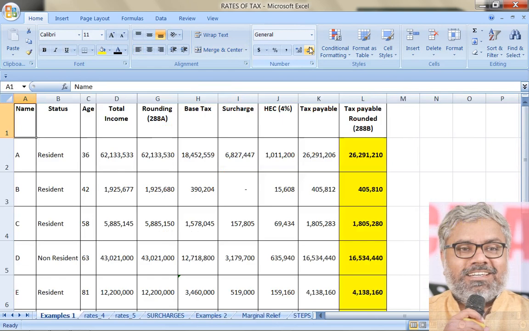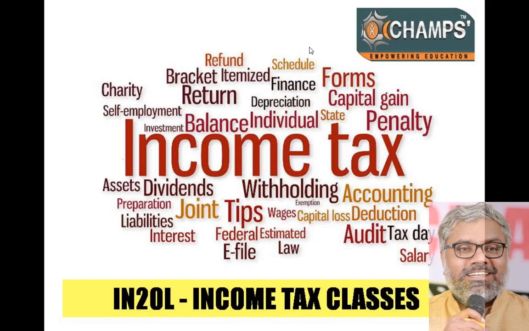With this we can conclude the rates of tax topic, rates of tax in relation to different types of SSEs, including surcharge related provisions, rebate if any, cess of course in all cases, marginal relief if any. All these things have to be perfectly remembered. Main point is, if you are referring to the rates while calculating the questions, then that is wrong. You should remember all these rates in examination.